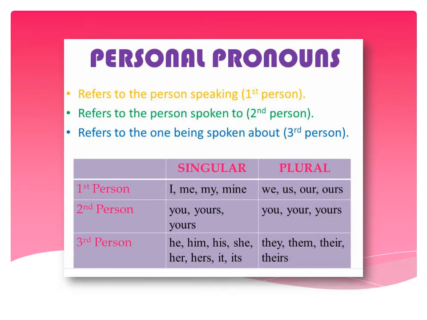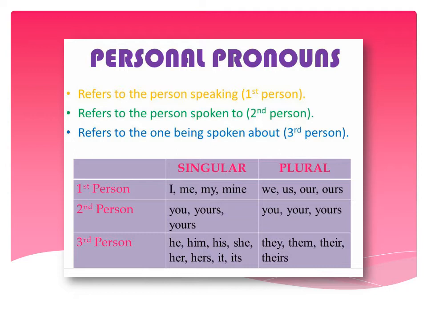First, see how personal pronouns are used. Personal pronouns can refer to the person speaking, that is first person. They can refer to the person spoken to, that is second person. And they can refer to the one being spoken about, that is third person. Means if you are speaking, you will be the first person. To whom you are speaking, that will be the second person. And about whom you are speaking, that will be the third person.